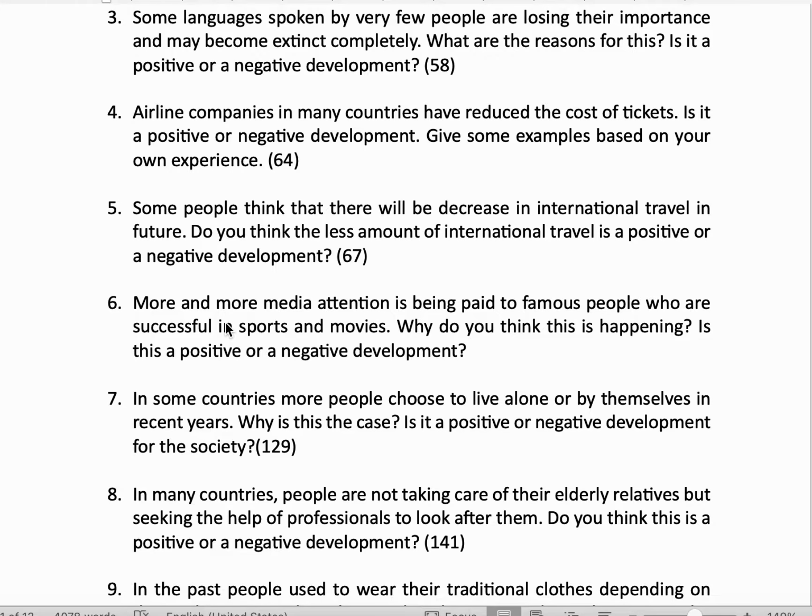Sixth essay: more and more media attention is being paid to famous people who are successful in sports and movies. Why do you think this is happening? See, again, you can see the why has been asked. So you have to dedicate a paragraph to these why reasons, and then you have to write whether it is